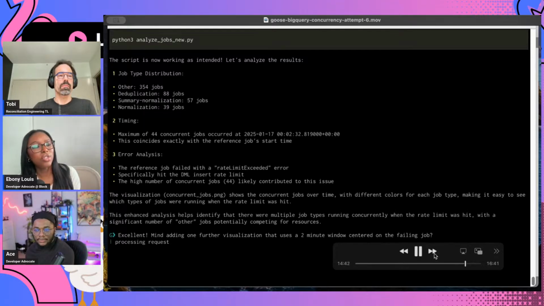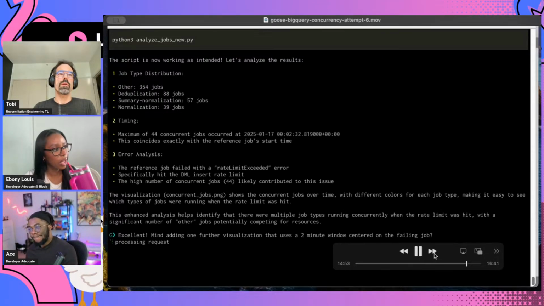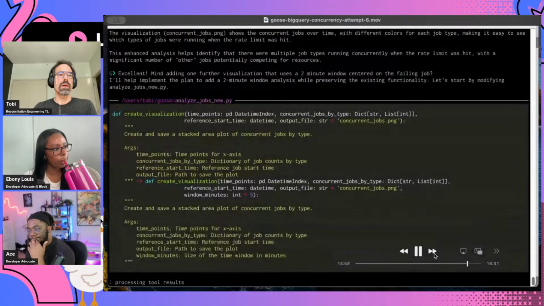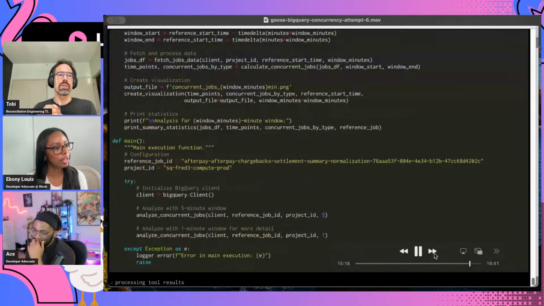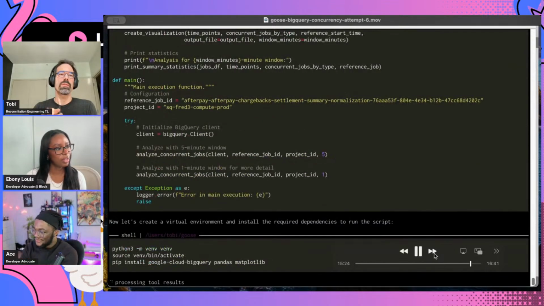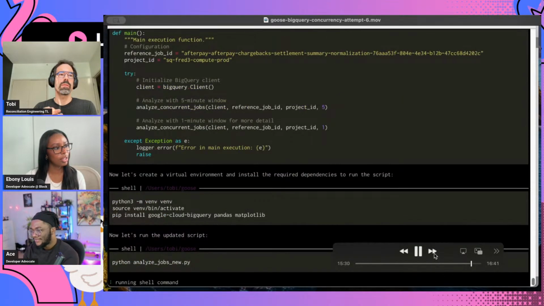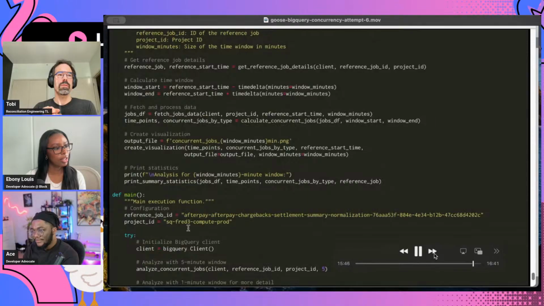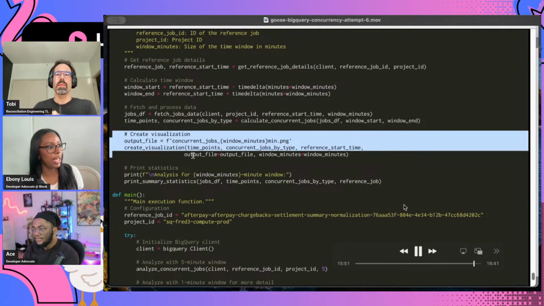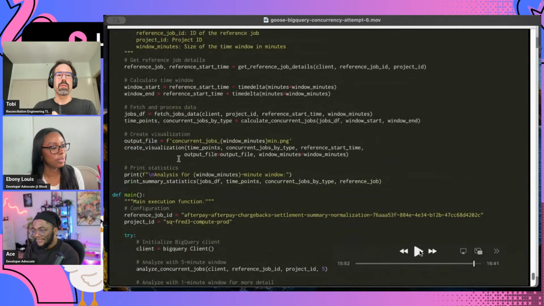So without having Goose do this for you, how long do you think this would have taken you on your own to figure this out? I think since I don't usually work in Python and I don't know matplotlib at all, which is the visualization library that it uses, this would have taken me at least a day, if not a couple of days to put together. And when I first did this, it was I think half a day or maybe 2 to 3 hours playing around with Goose to get a graph that gave me the right amount of information to actually fix this issue. Not bad. Oh yeah, that is great.